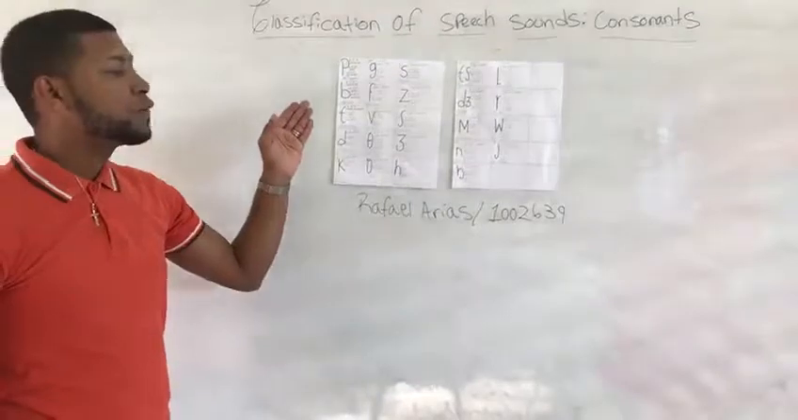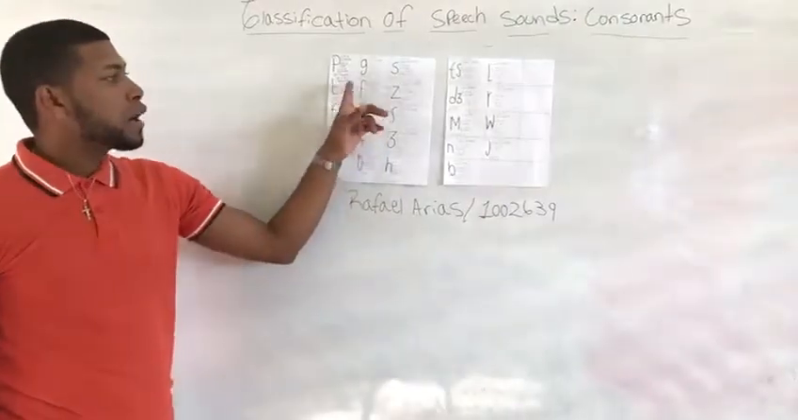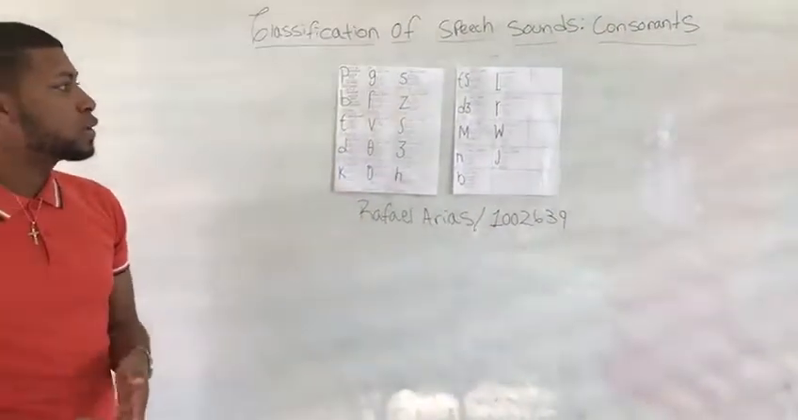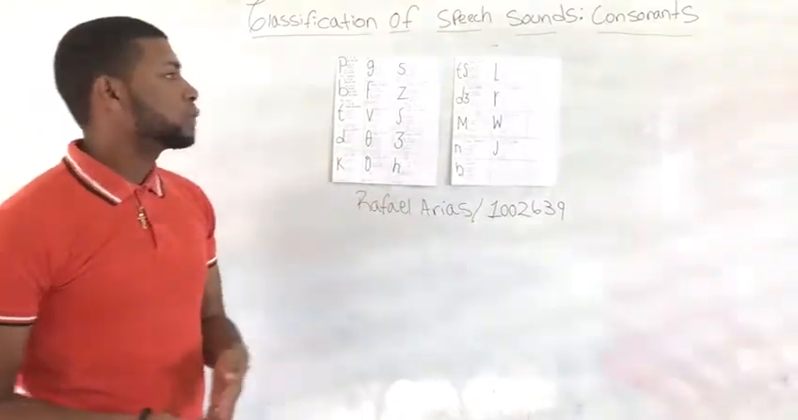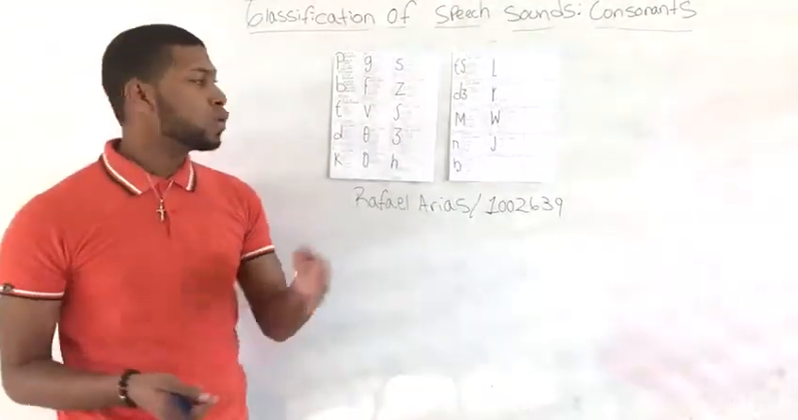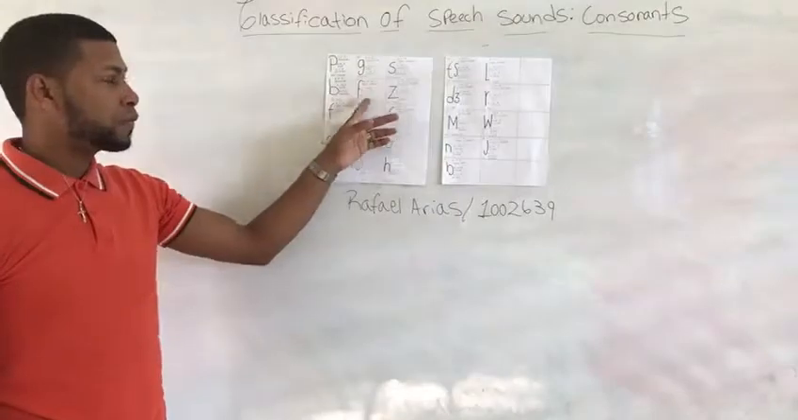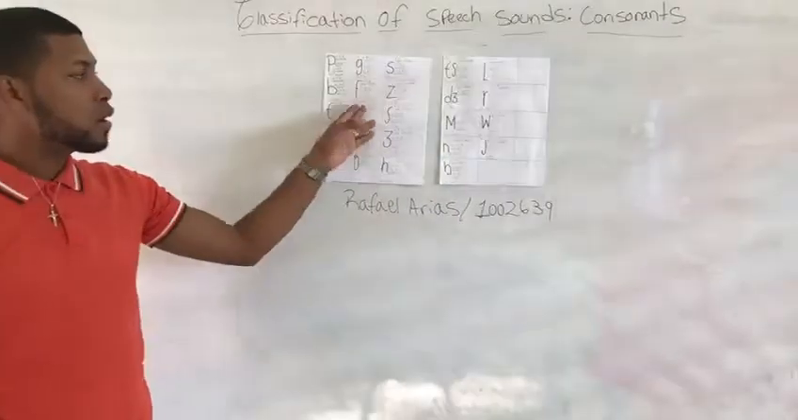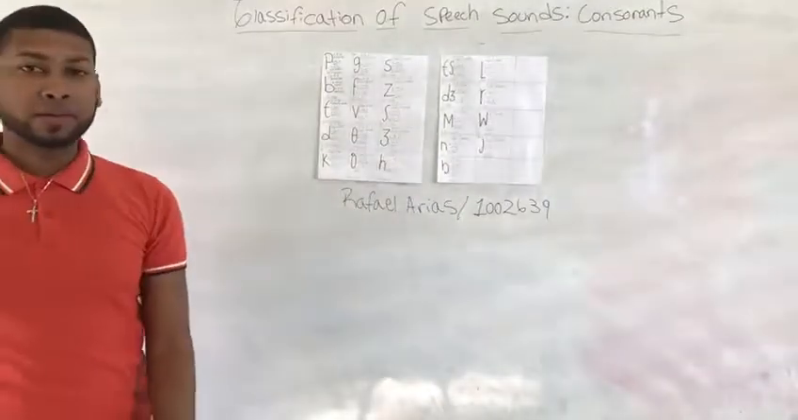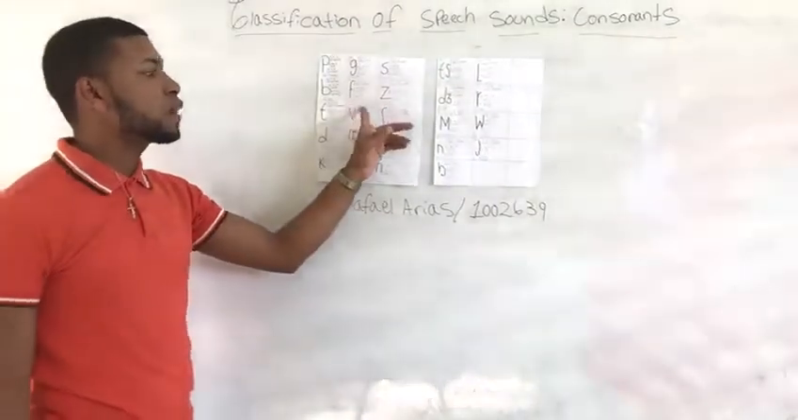The consonant, according to the place of articulation, is labial. According to the manner of articulation is fricative. According to the voice of articulation is voiceless. We have an example and it's fu.